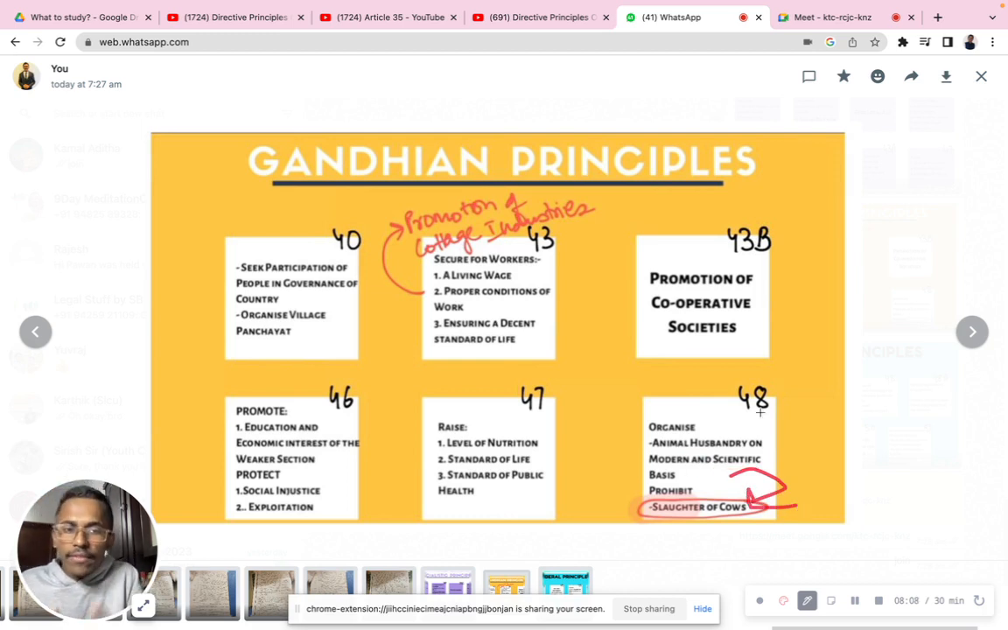All this, even in Karnataka, we have. There was a very big protest about the slaughter of beef, which happened two years back. So all this is basically an inspiration from our DPSP.